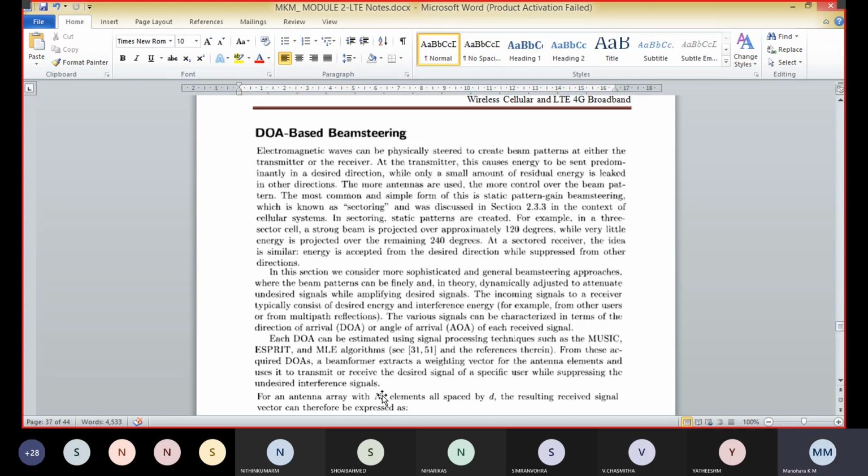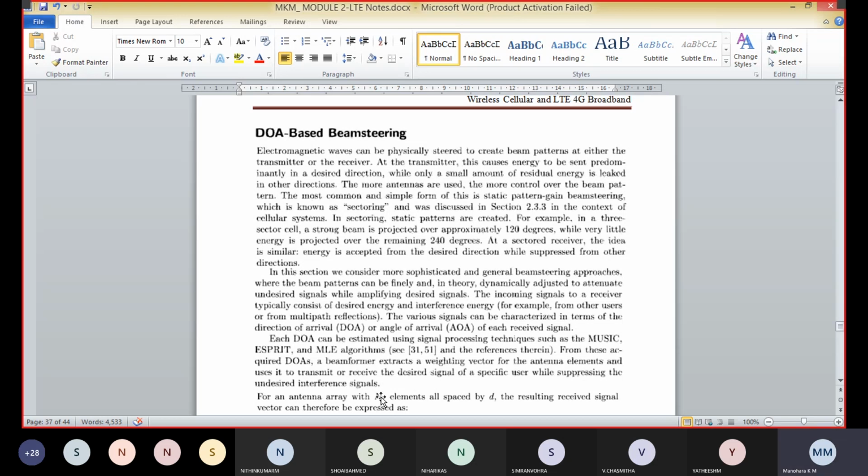When a plane wave arrives at a d-spaced uniform linear array, that is ULA, with AOA theta, the wave at the first antenna element travels an additional distance of d sin theta to arrive at the second element.